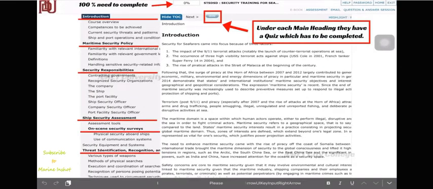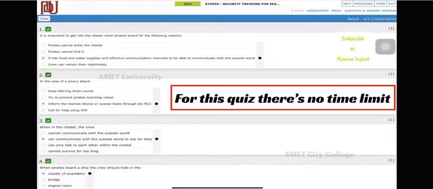This is the main page of my ebook. Here you will find a set of quizzes under each main heading which have to be completed. It is better to go through the ebook before appearing for the quiz. This is the model of one such quiz and it has no time limit.